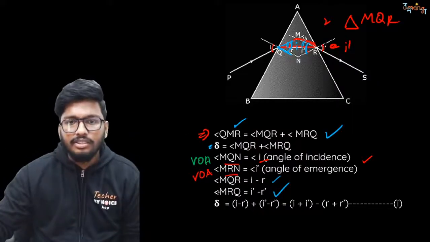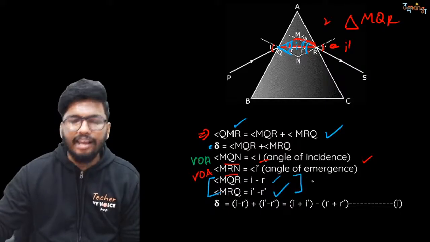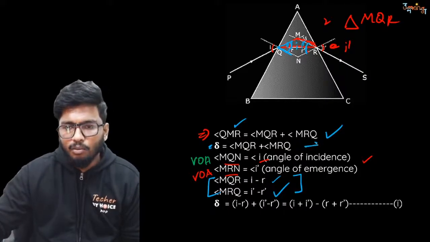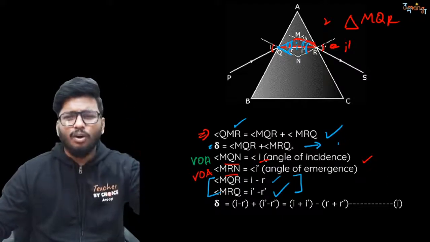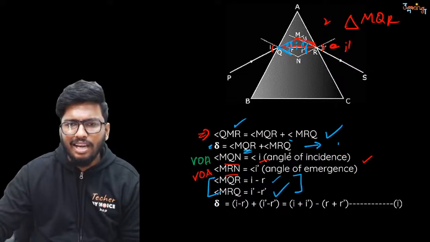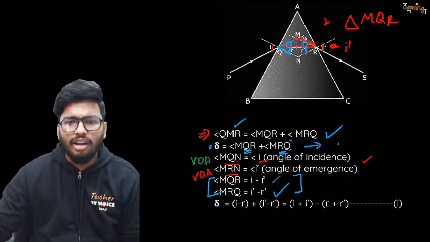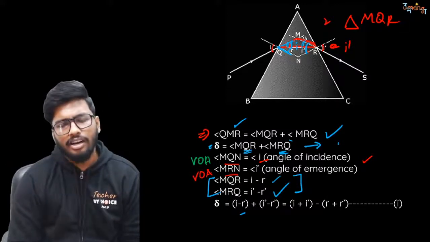Now, because I found out MQR and MRN, I'm going to take this as equation number 1. They've taken a different value, so no worries. What you do is substitute these two values in this equation. Substitute the MQR value and the MRN value. So what will you get? You'll get I plus I minus R plus I dash minus R dash.